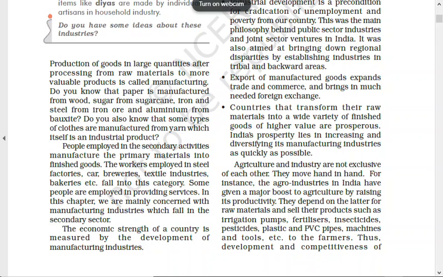Let's talk about computer programmers. What do they do? Do they manufacture something? No. But it is an economic activity. So is that tertiary? No, it's not tertiary. They are not giving any service. If you are in a research center, you are researching certain things, and based on that you get your salary. That is also an economic activity, because you are paid for that. So why do we work in farms or industries or in the service sector? Because we are paid for our work.